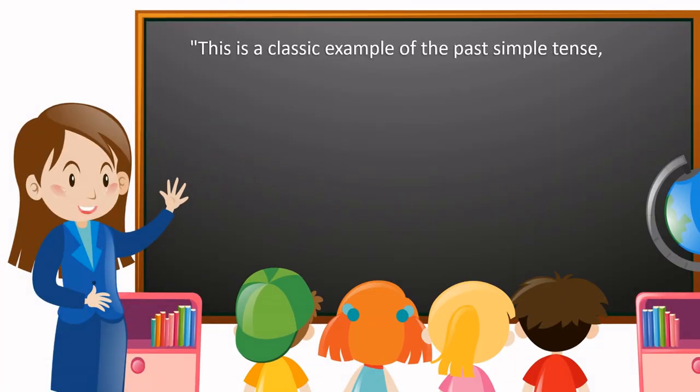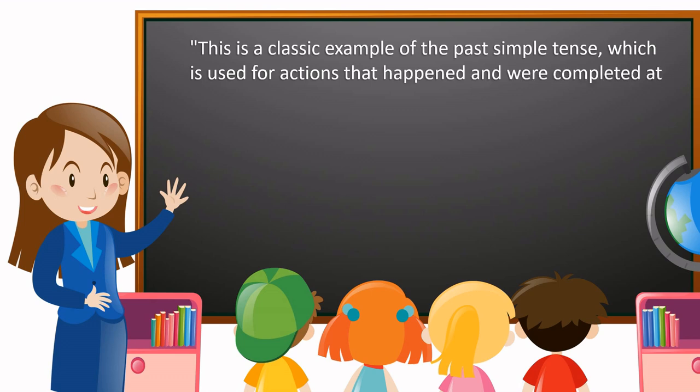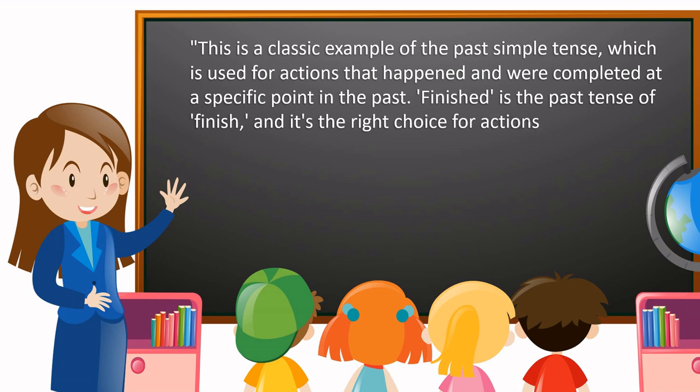This is a classic example of the past simple tense, which is used for actions that happened and were completed at a specific point in the past. Finished is the past tense of finish, and it's the right choice for actions that are fully completed.